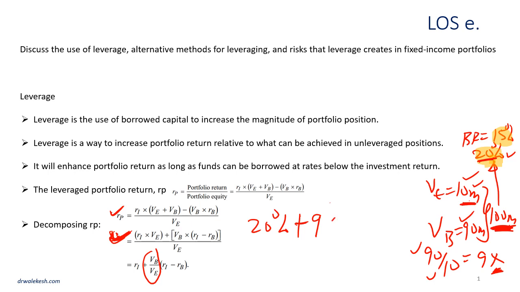Then times the net return. On the borrowed amount, I'm receiving 20% and I'm paying 15%. So that's 20% minus 15%. And I should have this. So that's it. I guess we can move on.